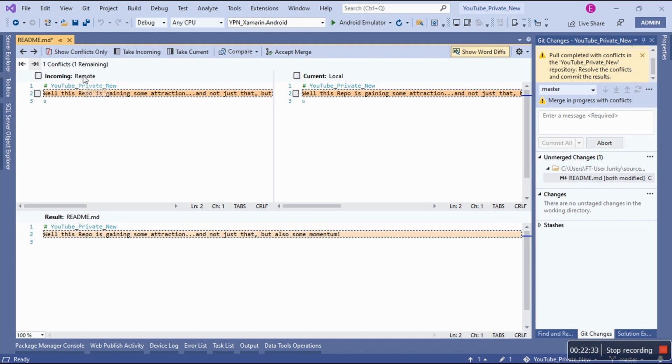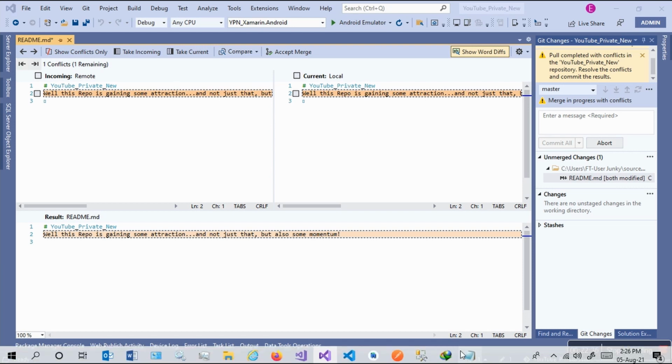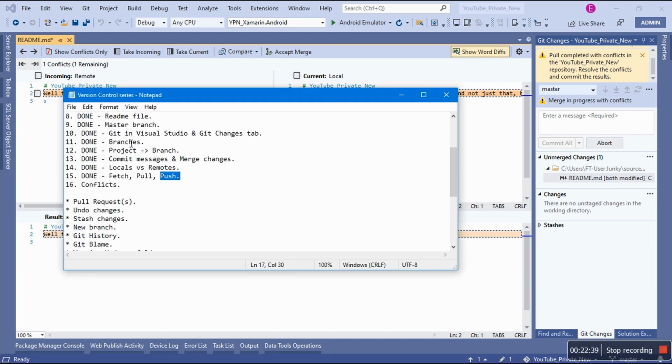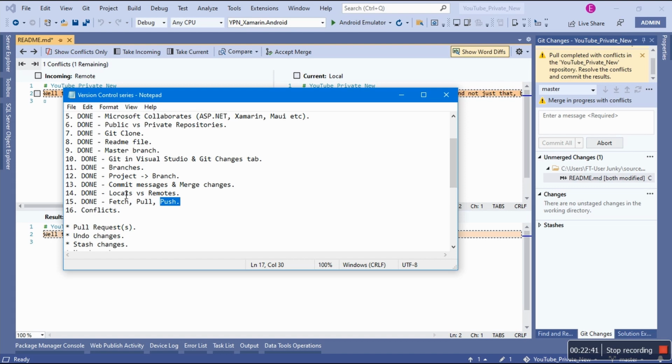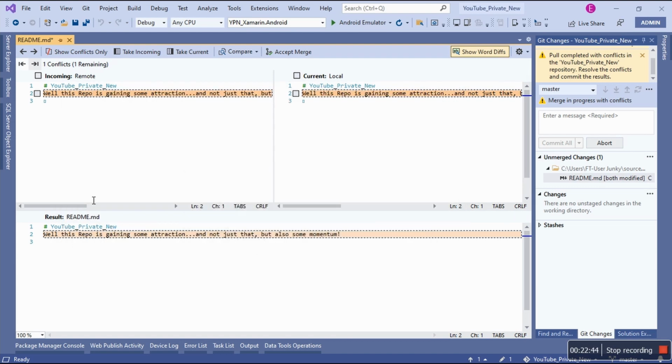So here's the remote, here's local. That's what we covered in our previous video, locals versus remote. Please watch the previous video. So if you look at this, everything is the same until this is incoming and this is the current one. See the difference? There's a difference.